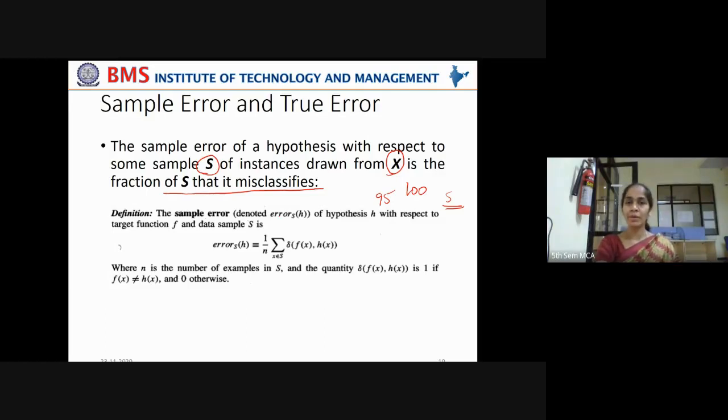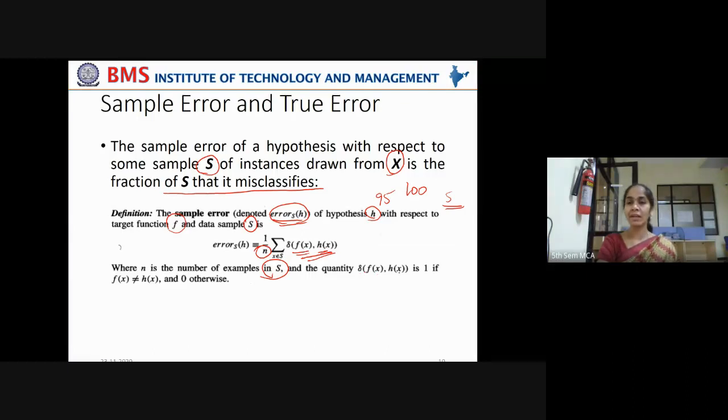The sample error is denoted by, see the notation, you have to follow this hereafter. When I say error suffix S, H, I refer to sample error. The sample error denoted by error_S(h) of hypothesis h with respect to target function f and data sample S is, how is it defined? It is the average of all the differences between the target function and the hypothesis, where n is the number of samples in S, and the quantity delta